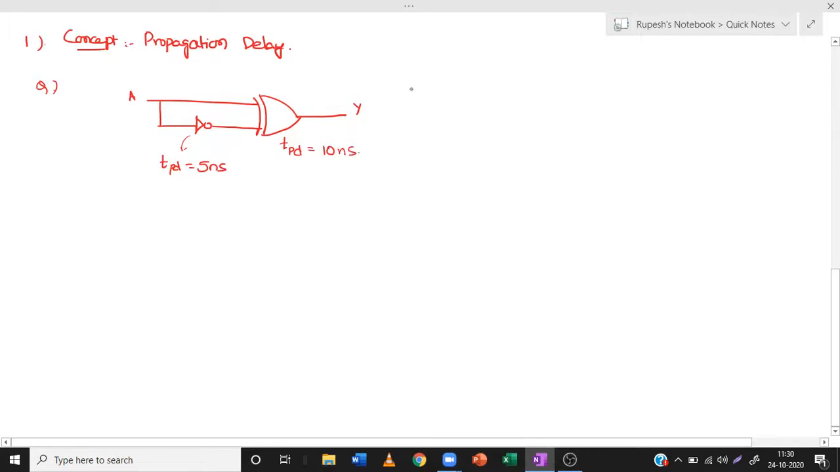So the question is, find the number of transitions in Y for T naught less than T less than infinity. Input A is given like this, in the same question itself. This is the time axis, and the Y axis is the input.